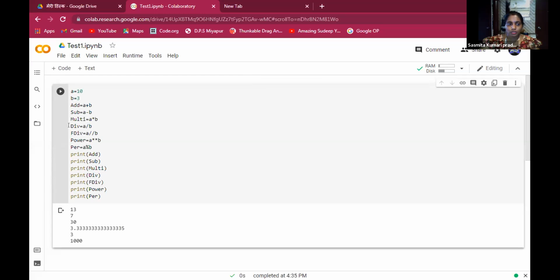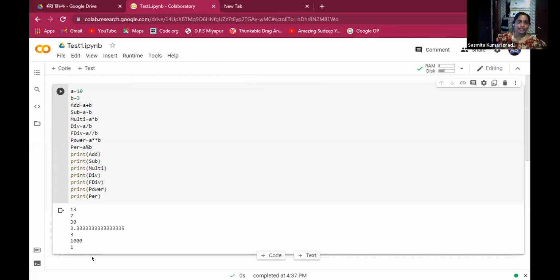Integer and float. Ma'am, can you see? Yes. Test 1, change the test 1. Why test 1? Write math operator, arithmetic operator. All of you have to give the title arithmetic operator because we are going only arithmetic operator. Okay. Next, run. Where is your float point?